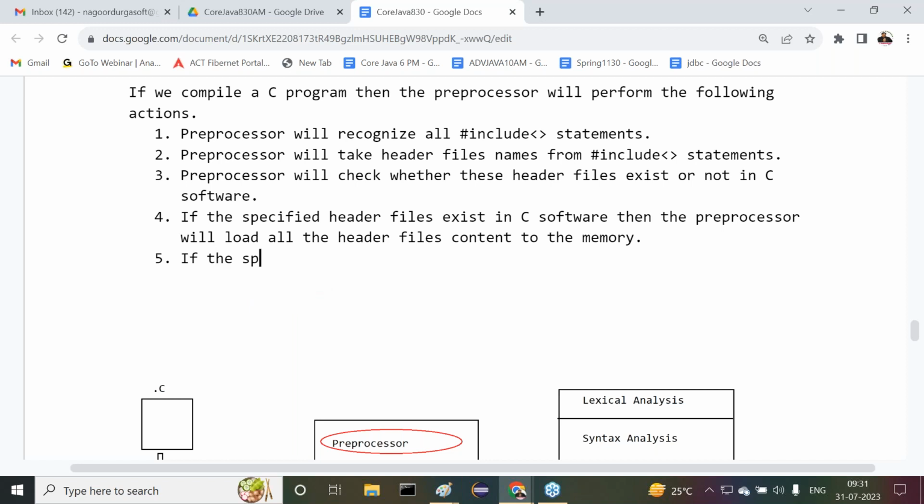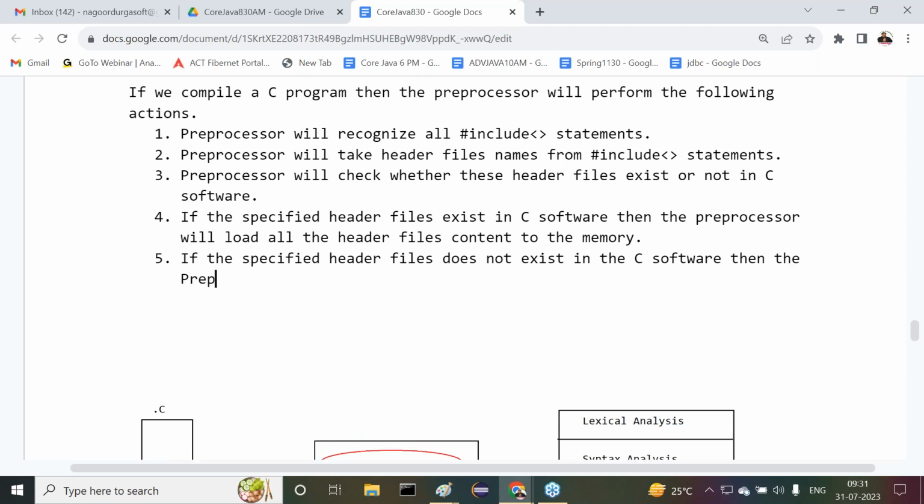In the case where the specified header files do not exist in the C software, then the preprocessor will raise an error.